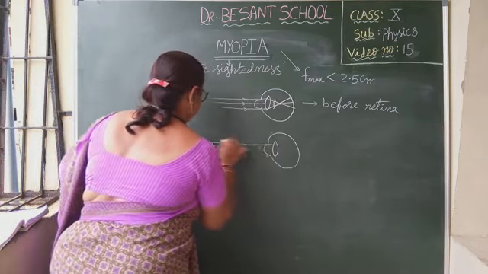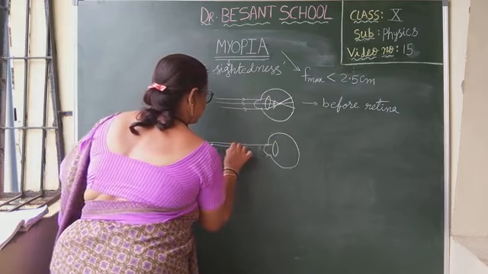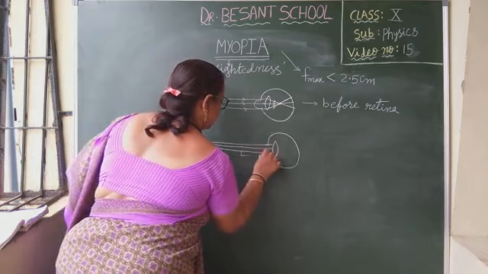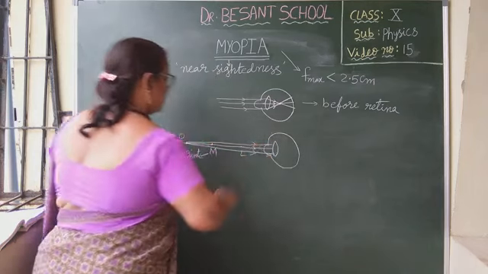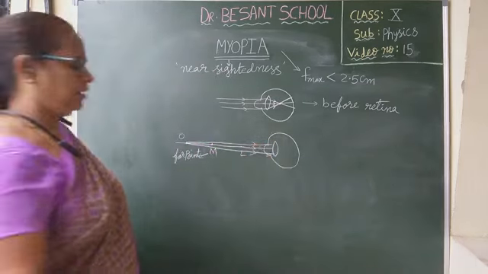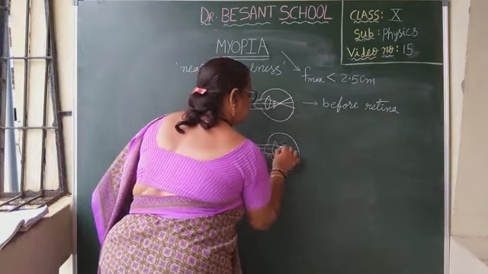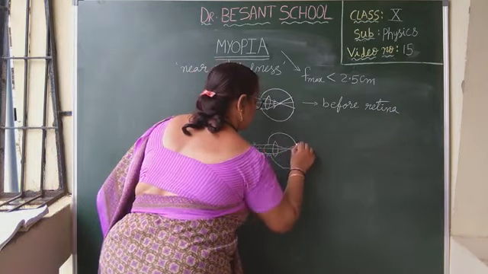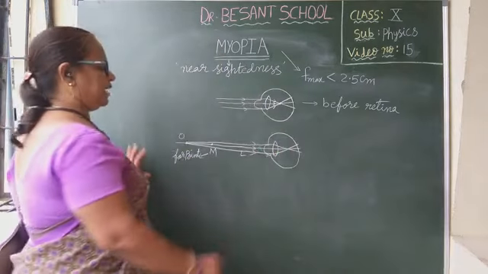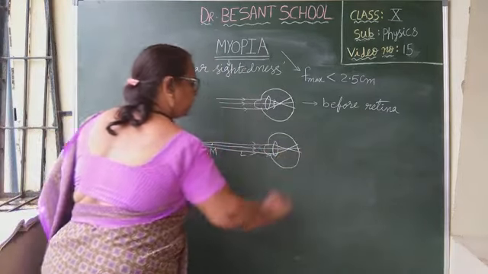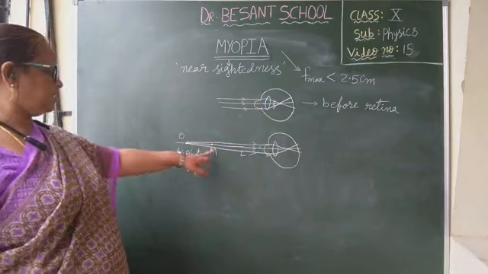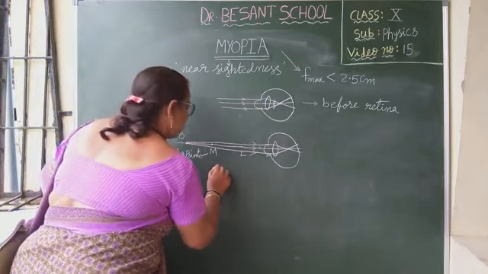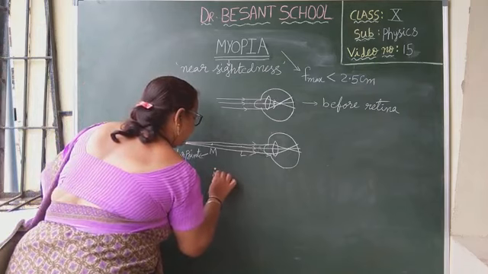Okay, so now from the object, the light rays are coming like this. See here. These are the light rays coming from the object. Now, after refraction, see what is happening. See, where are all the rays converging? Before the retina, because the object is beyond M. Understood?